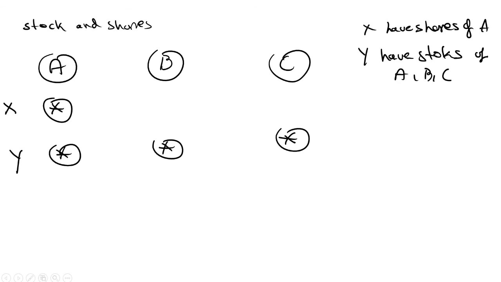If a person has shares of only one particular company, we can say that he has shares. But if a person has shares of different companies, shares of company A, shares of company B, shares of company C, together we call it that Y has stocks of different shares. Shares commonly means one particular company. Stocks means different companies. If you have shares of different companies, we can together call it stocks.